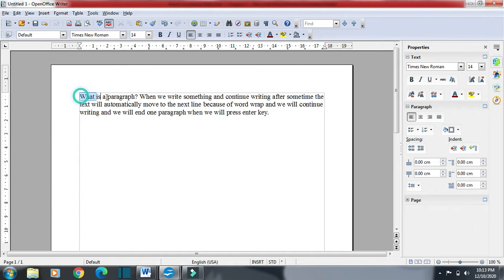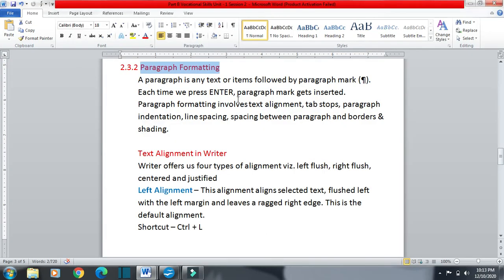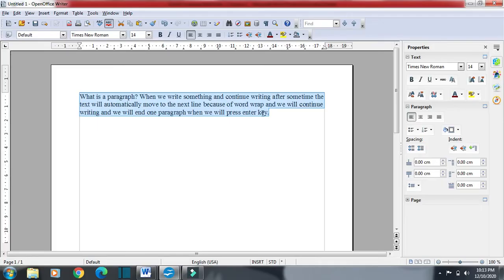So this whole will be seen as a single paragraph. We have moved to the next line automatically because of word wrap. We have not pressed the enter key anywhere, so this whole part will be seen as a paragraph. So when we write something and do not press enter and the line goes on continuously, when the line captures the whole space, it will automatically move to the next line. This is called word wrap.